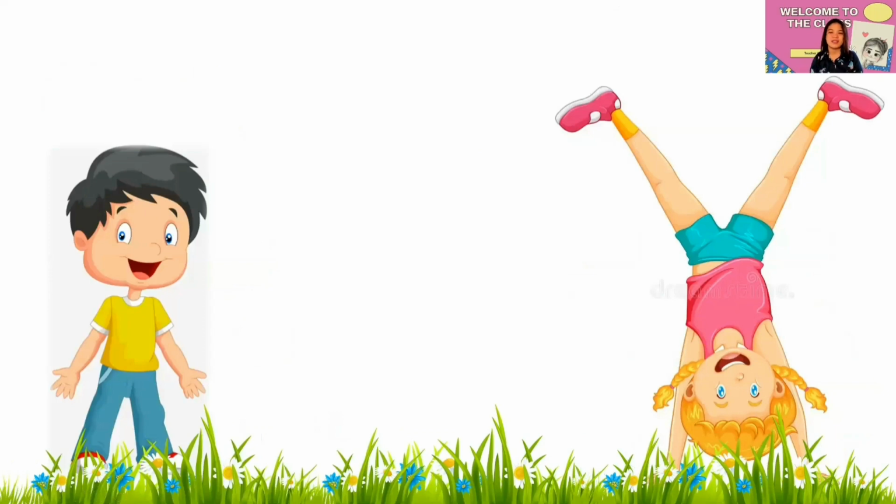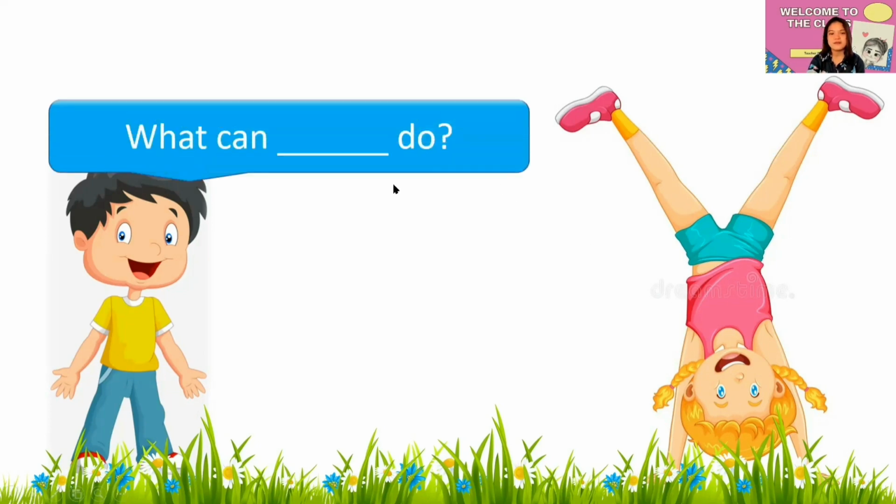Now let's proceed with our next picture. Let's have this one. Who do you think is performing? And who do you think is asking the question? Now suppose this young boy is talking to you. He's going to ask you about a certain thing that this girl is doing. Now, let's begin here. What can he or she?